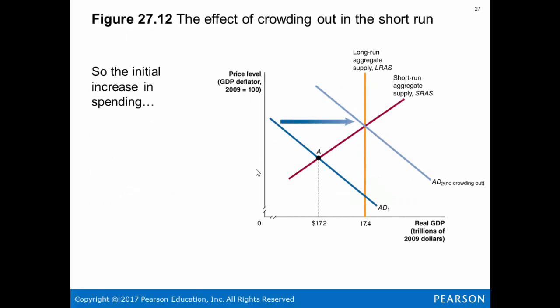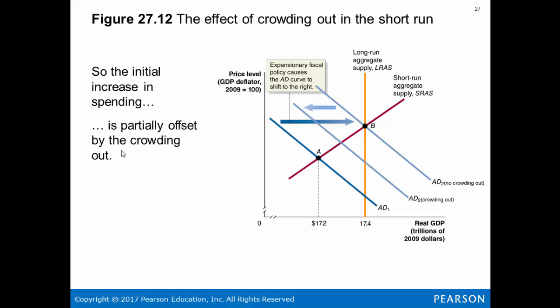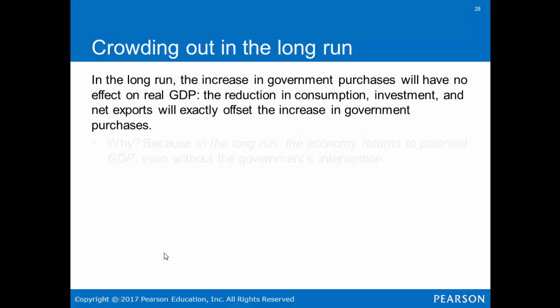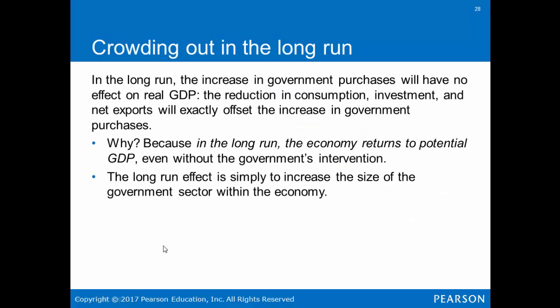So the initial increase in spending is partially offset by the crowding out. A decrease in aggregate demand, so we increase to here, but we go backwards to C because of crowding out. Crowding out in the long run. In the long run, increase in government purchases will have no effect on real GDP. The reduction in consumption, investment, and net exports will exactly offset the increase in government purchases.